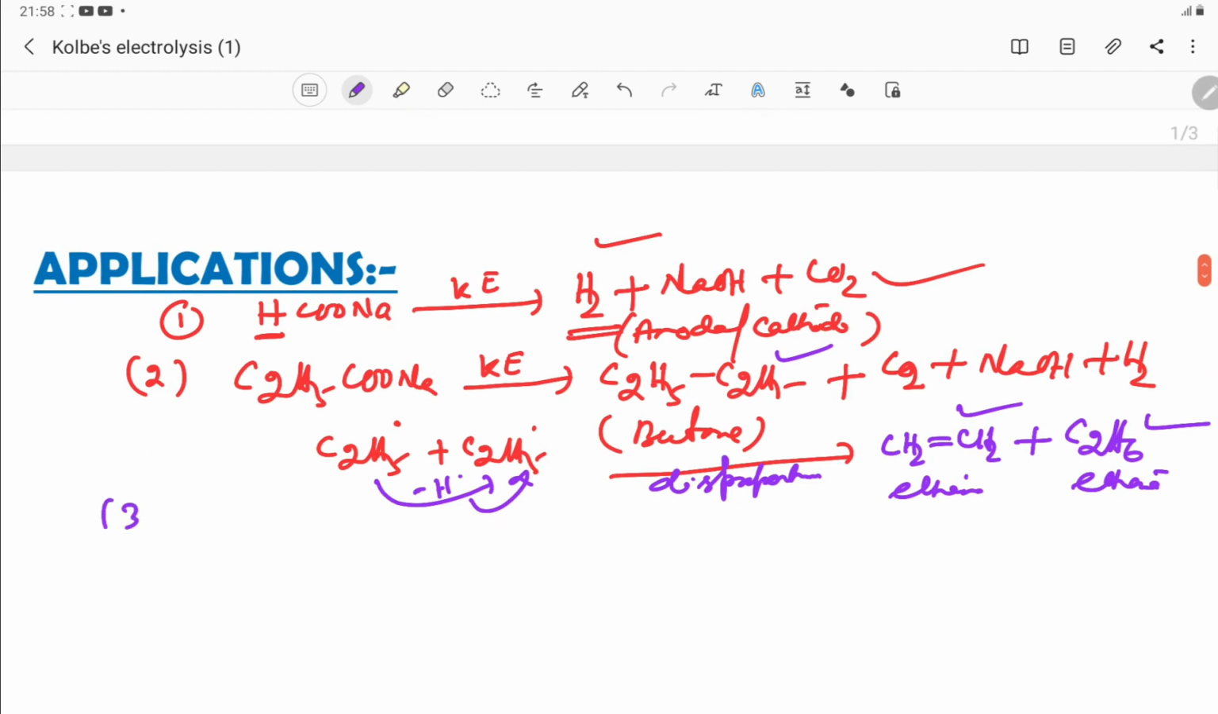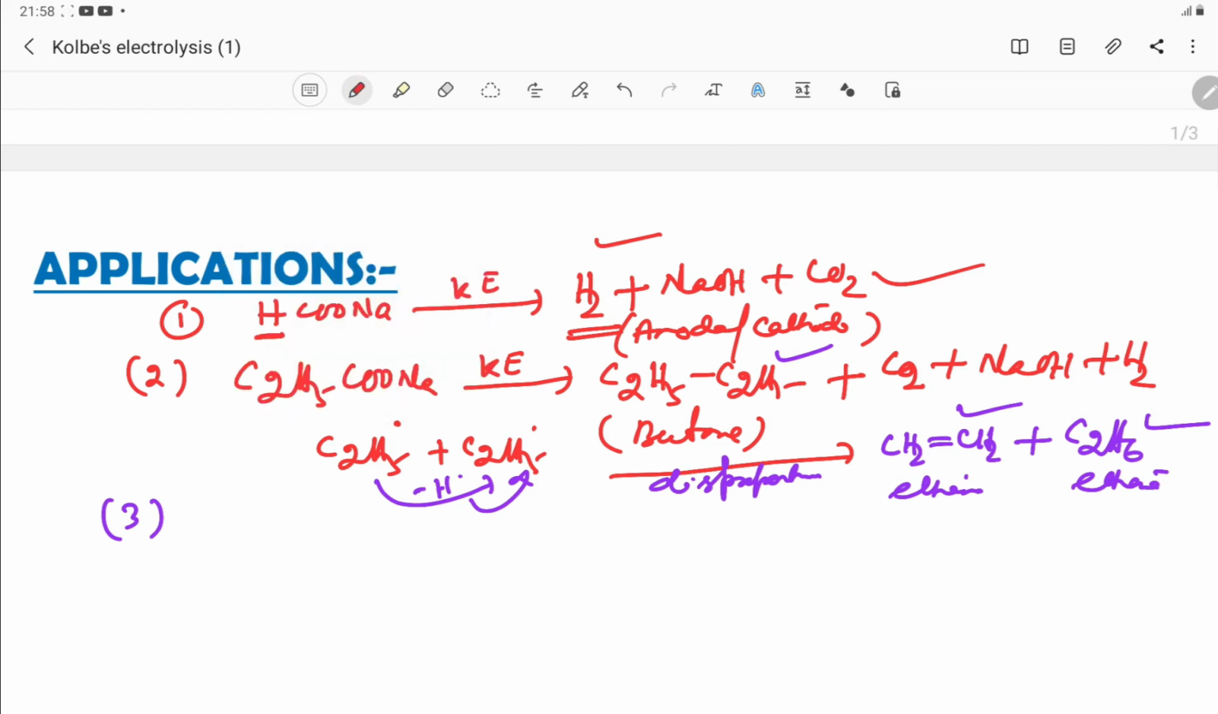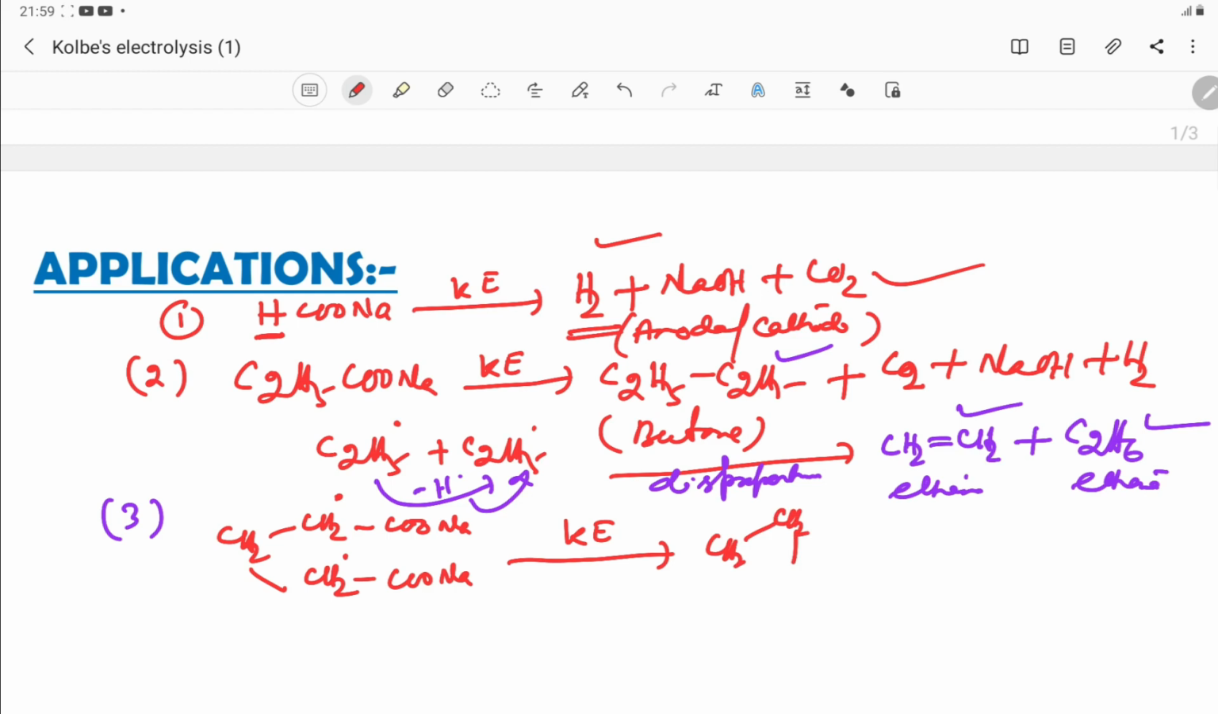Then if you take another example, CH2, CH2, COONa, COONa, in Kolbe's electrolytic method, the reaction takes place by a free radical mechanism, so these free radicals combine, and the product will be cyclopropane. What are the other products?